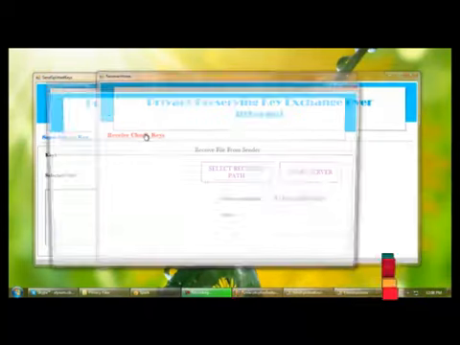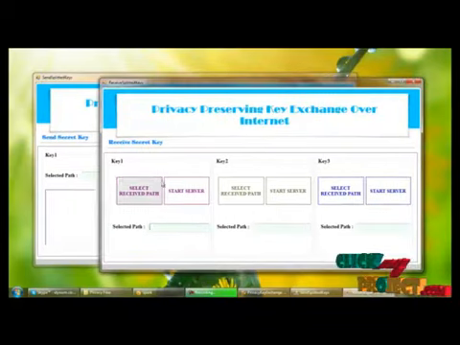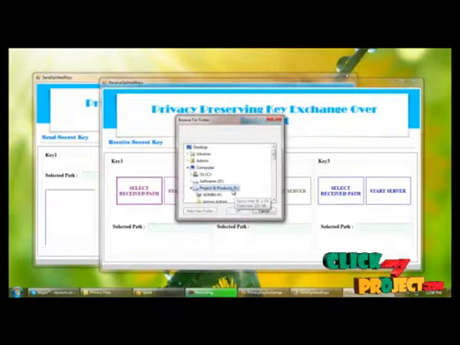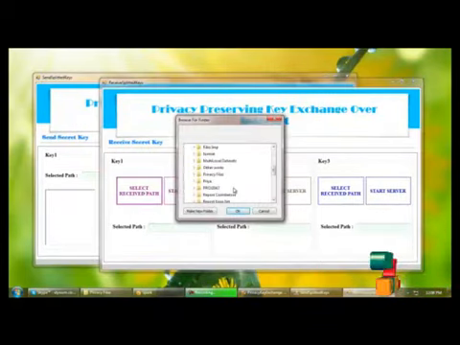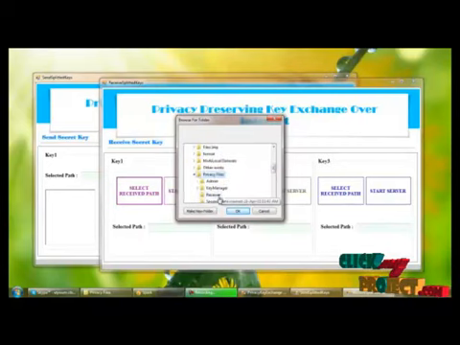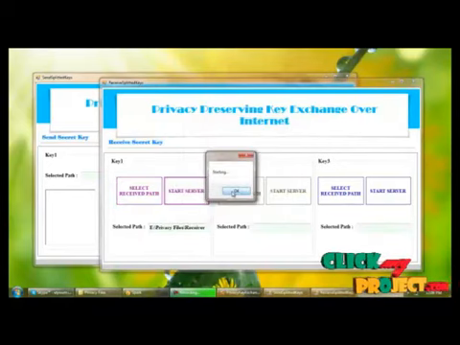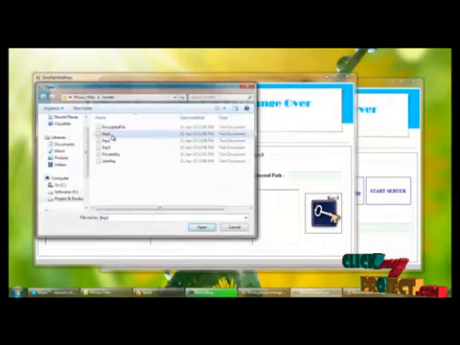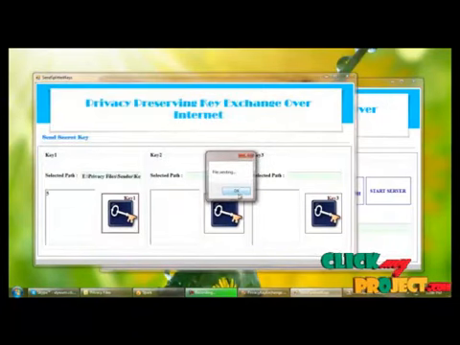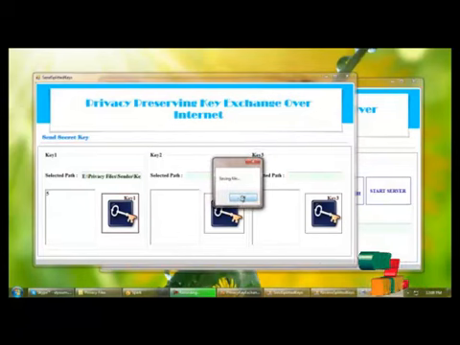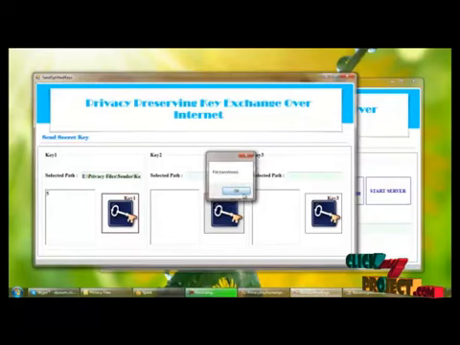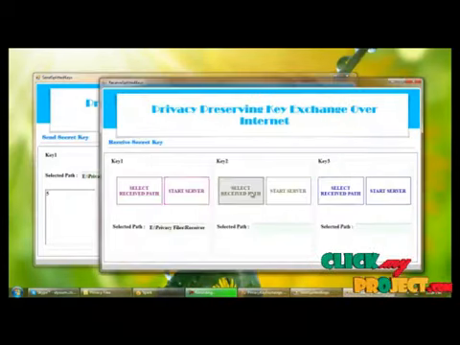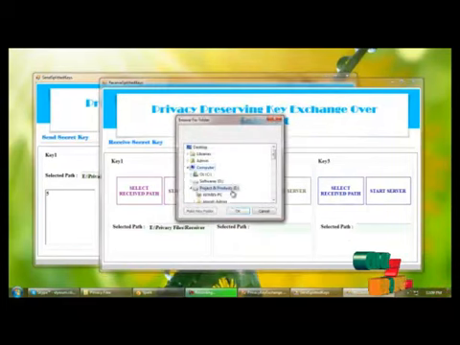For that we have to receive the chunk keys. So I am selecting the receive path for receiving the key1 as receiver folder. And I am starting the server. And from here I am loading the key1. Key1 transferred.